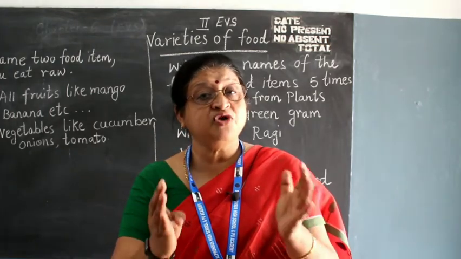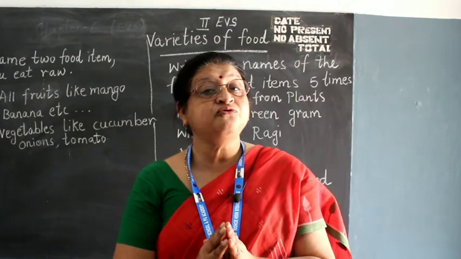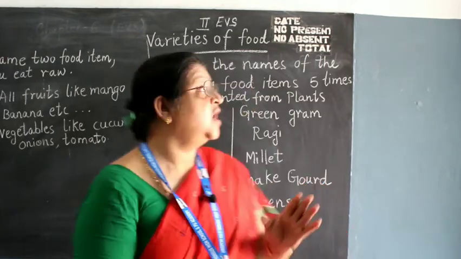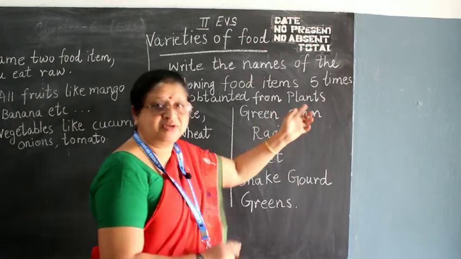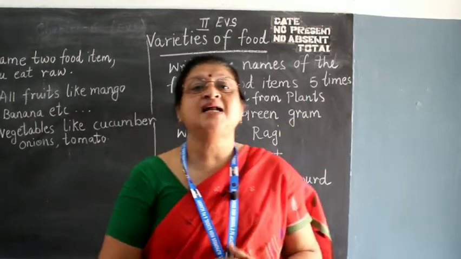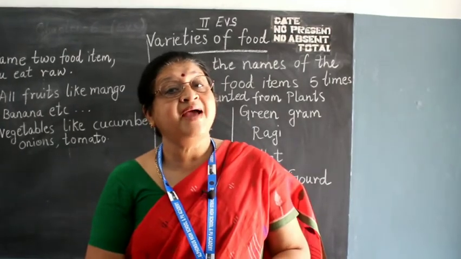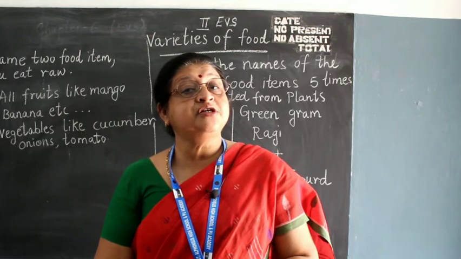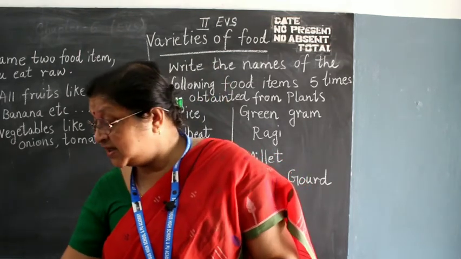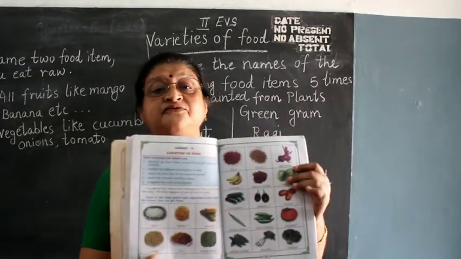So today what I will teach you is the varieties of food obtained from plants. Today we will do the plants. In the next class we will do the varieties of food obtained from animals. Now see in your textbook, there are varieties of food given.